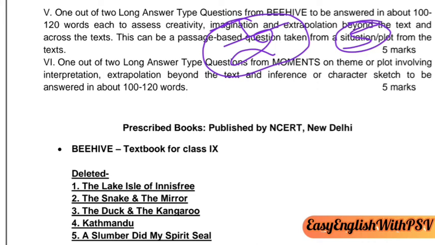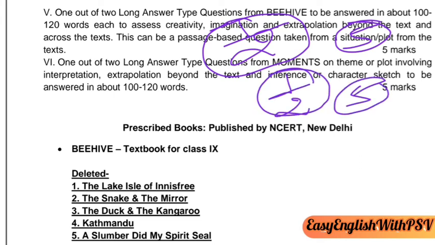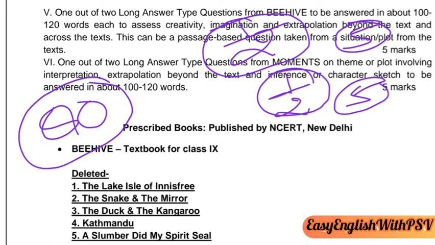Next, the last question in your question paper, 1 out of 2 long answer. Till now we have discussed long answer questions from Beehive, remaining Moments. So 2 long answer type questions from Moments, and you have to attempt only 1 out of 2, and that will also give you 5 marks. In all, your question paper is going to be of 80 marks. I hope you understood it very well.